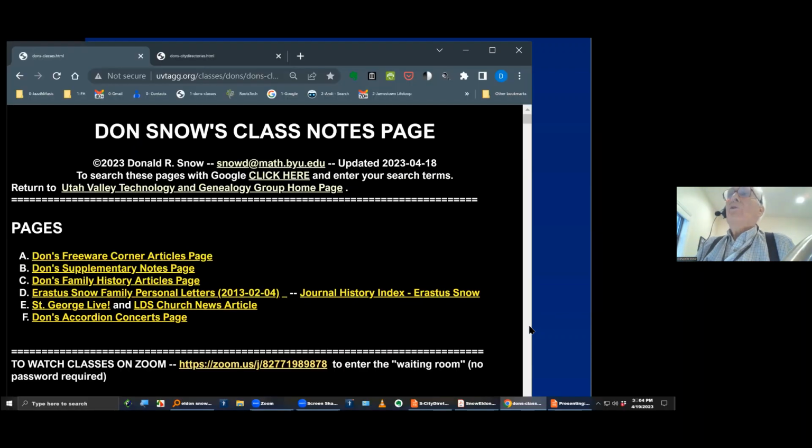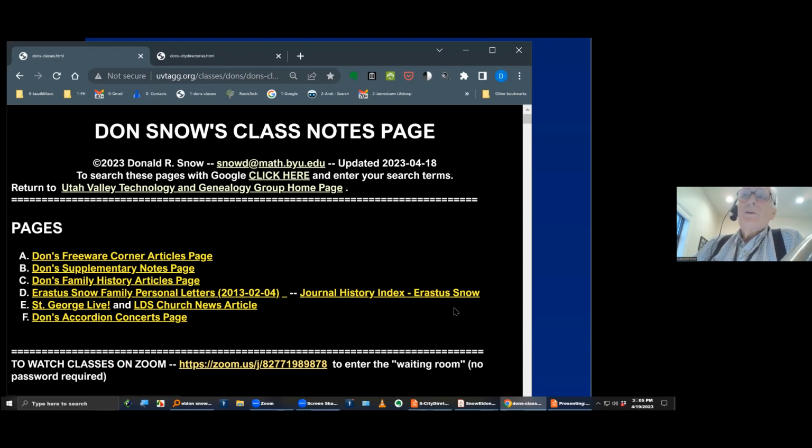This is my class notes page. Now, you're probably used to seeing black on white. For me, because of my poor eyesight now with my macular degeneration, it's easier to see this. This is light color, either white or yellow if it's a link, on a black background. But this is my class notes page, and that's where that link takes you.